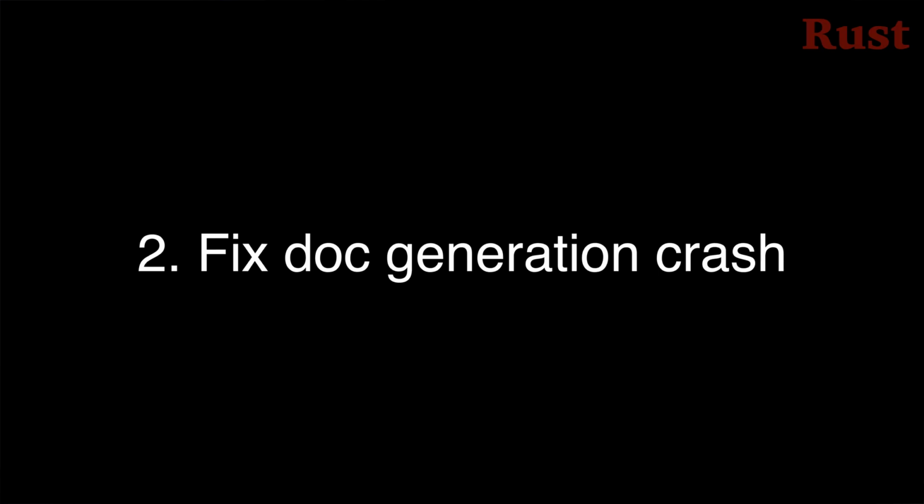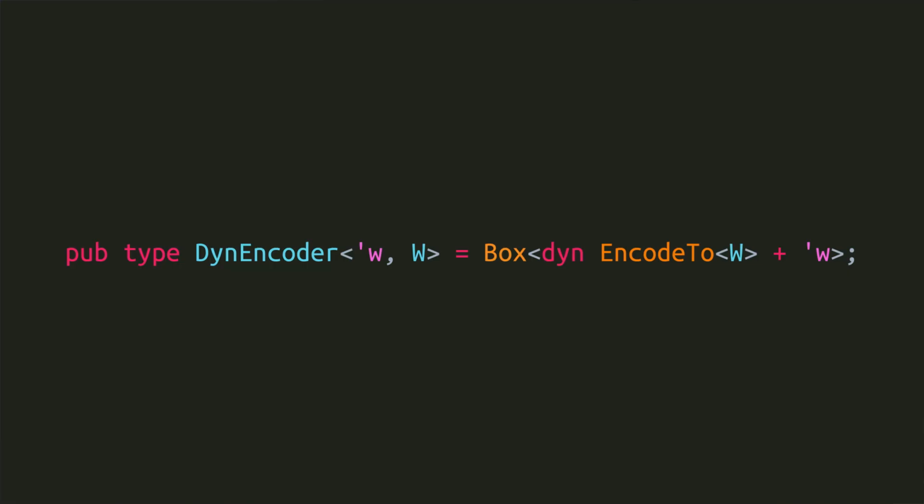Number 2. Generating documentation for type aliases to complicated generic dyn trait objects like this could cause RustDoc to crash when generating documentation. This has been fixed, so if you've been holding back on aliasing your generic dyn trait objects, you can go ahead now.